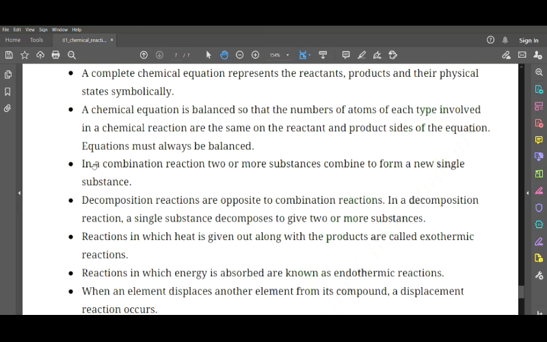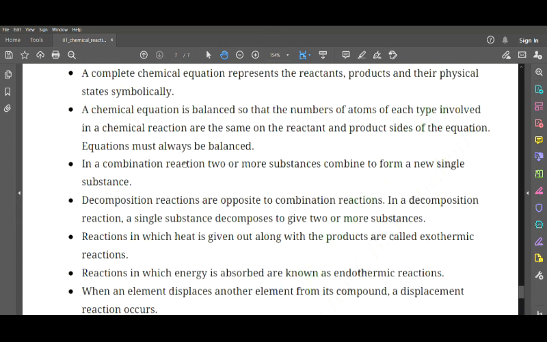Next one, in a combination reaction, two substances combine together to form a single product or a single substance. Combination reaction is combining of two reactants to give one single product. Decomposition reactions are just the opposite of combination.